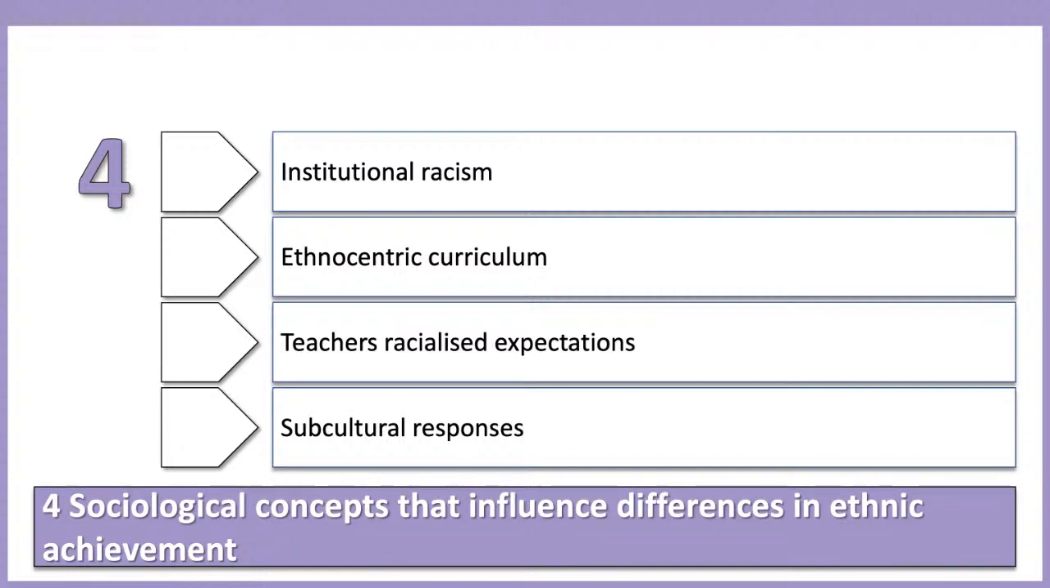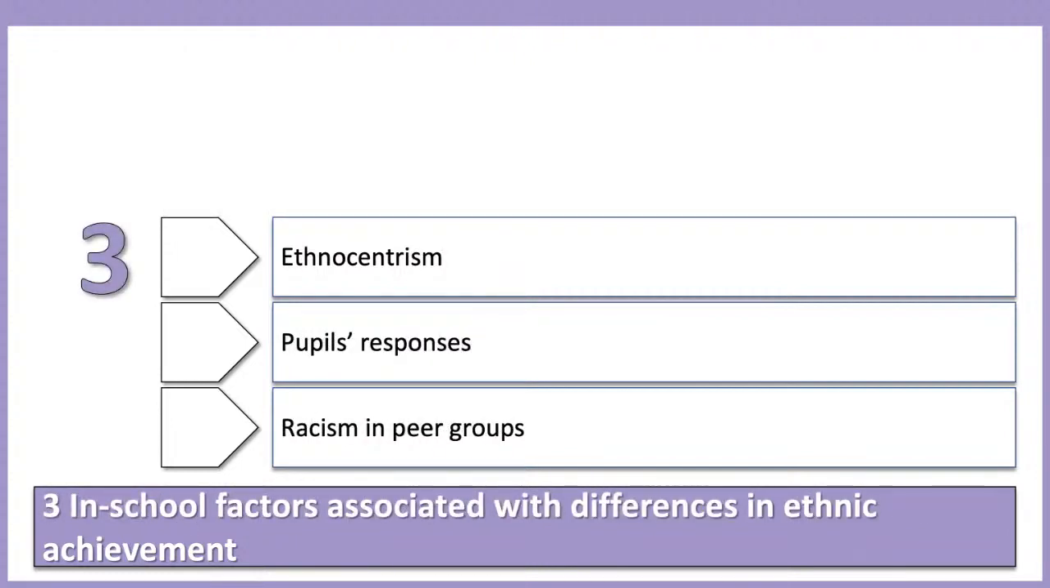Let's have a look at the 3 in-school factors that might be associated with differences in ethnicity. So we've got ethnocentrism, which I think we saw, people's responses, perhaps to racism or things like that, and then racism within peer groups. Okay, some really good ones.